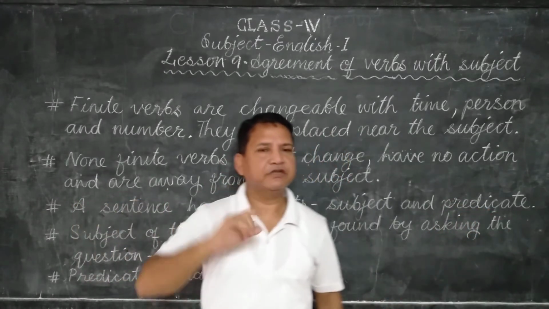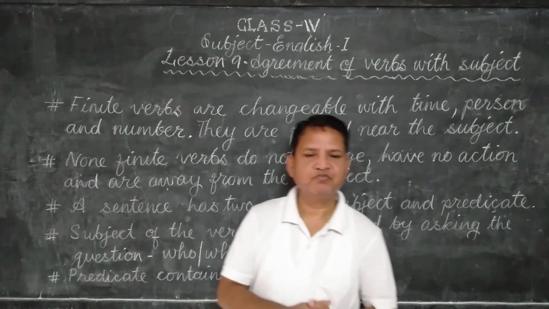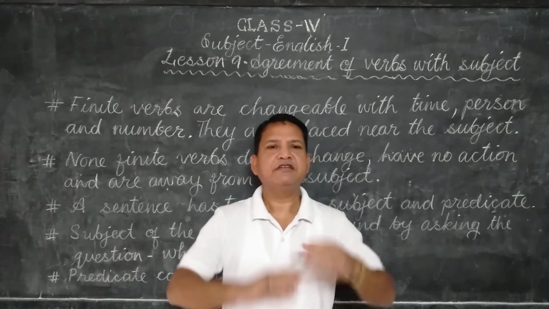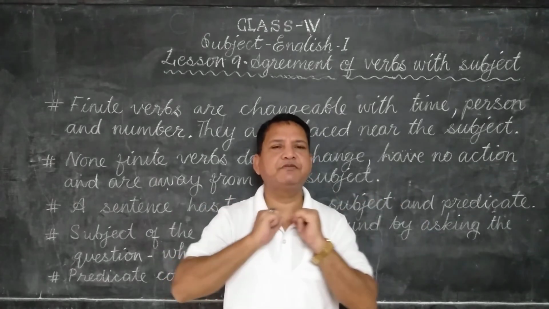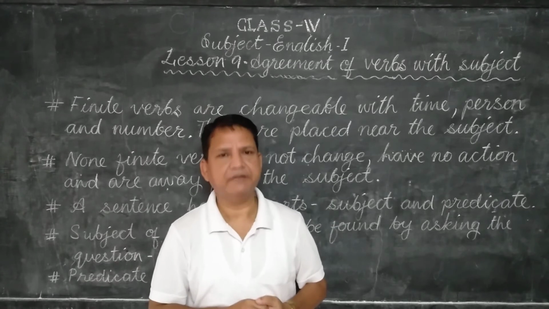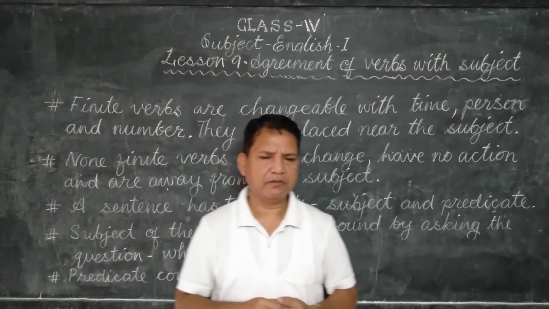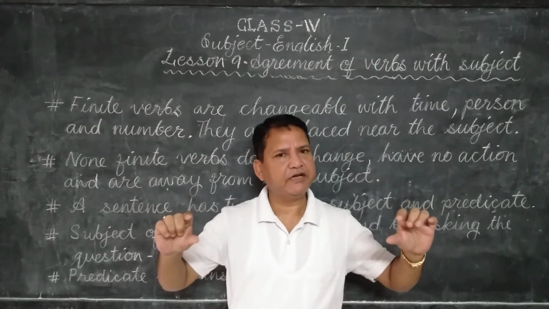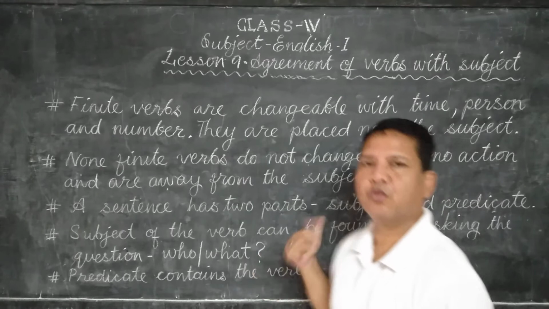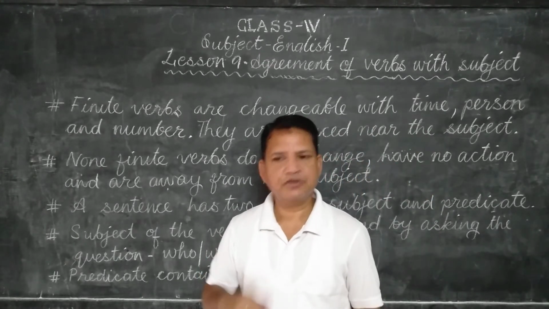Okay. Now what is the definition of a sentence? A sentence is a group of words which has the subject, verb and predicate and gives you a complete sense and a complete idea. It is a sentence. Now how to find out which is the subject? Very simple. Read the sentence carefully and ask the question, who or what?